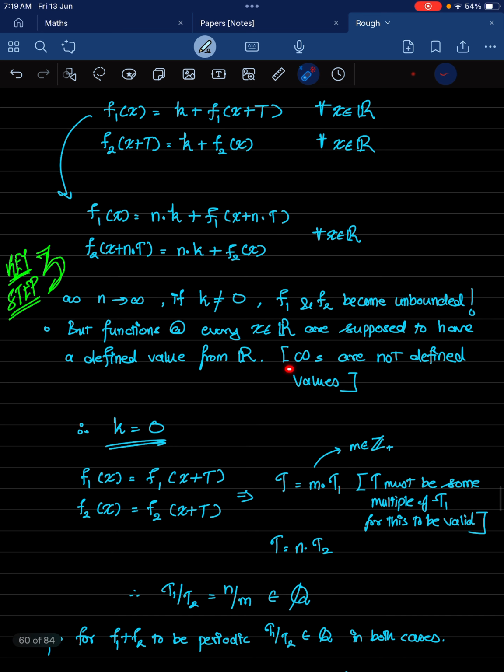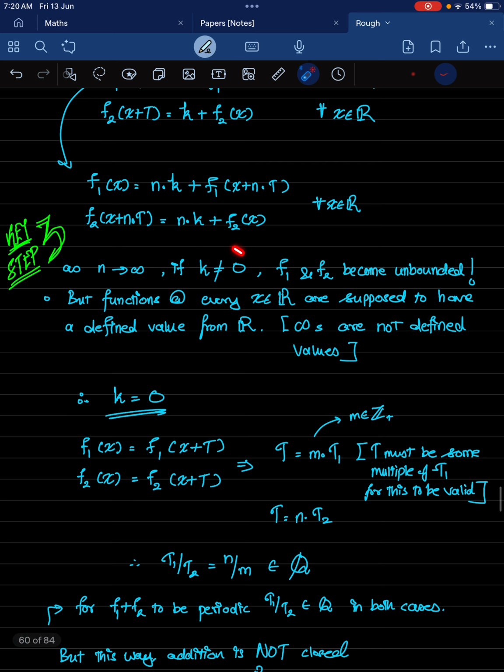Now note that in real numbers, infinities are not a defined value, and whenever you map a real number to a real number, this f of x will have a defined finite value in the real numbers. It won't be undefined.